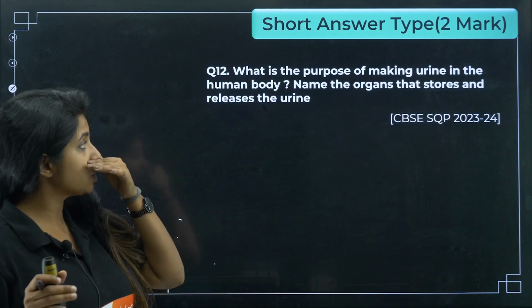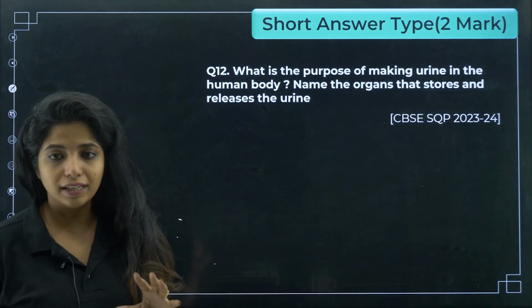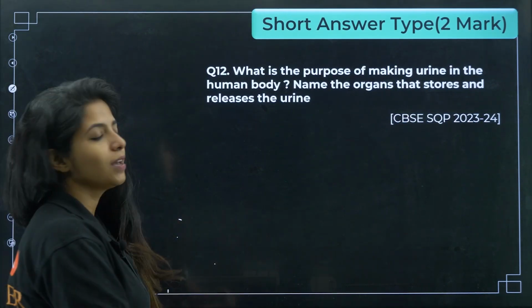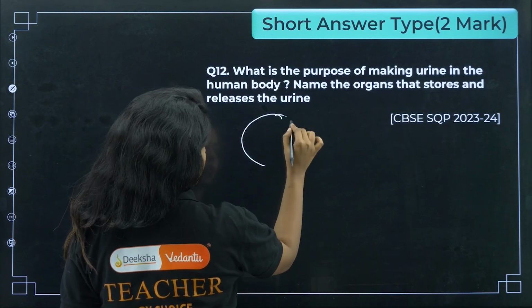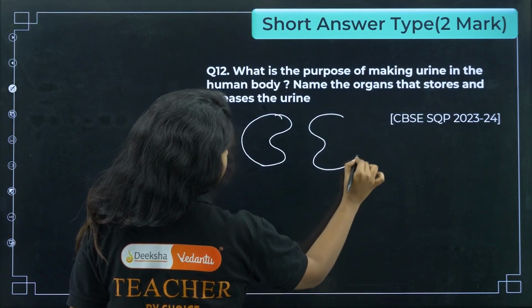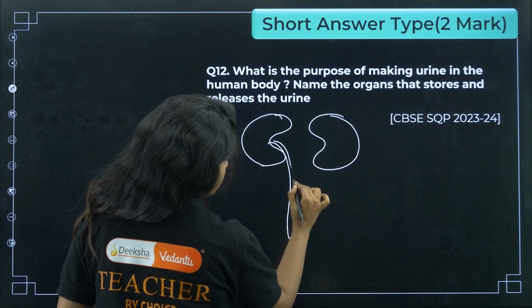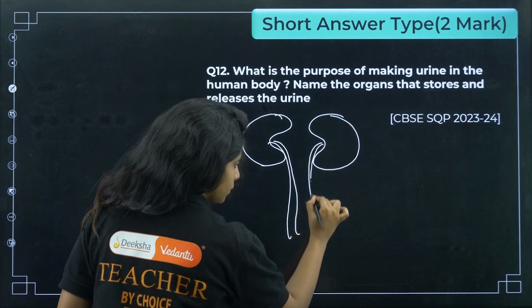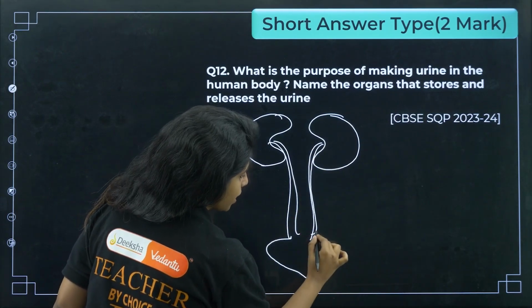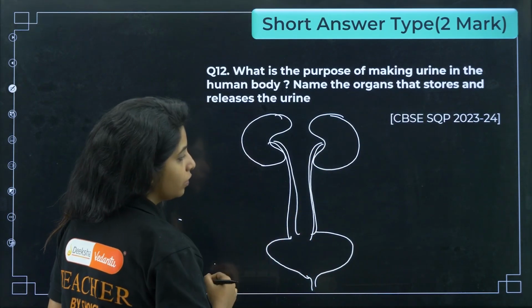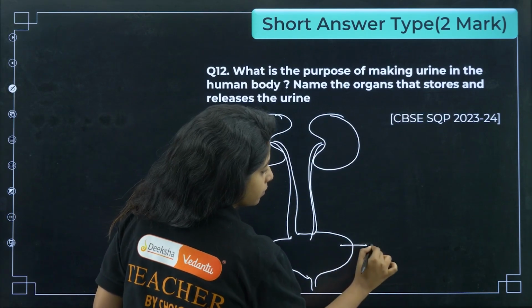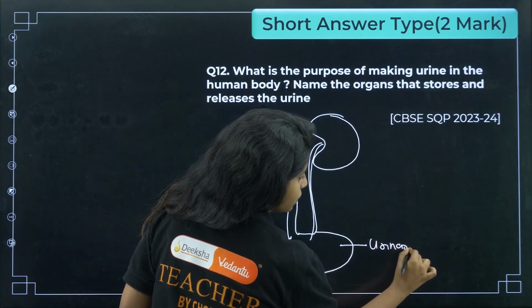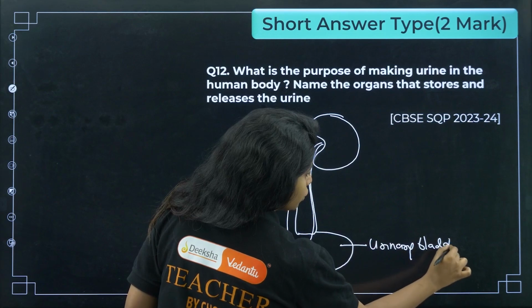Now name the organs that store and release the urine. I hope you remember that we all have kidneys, and the kidney is connected to the urinary bladder, which will be storing the urine.